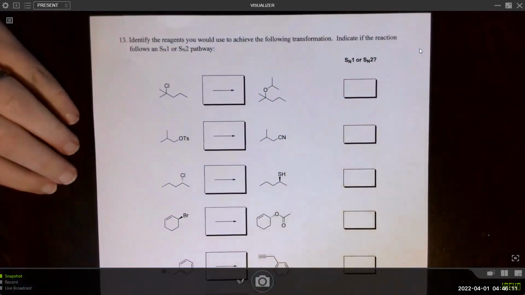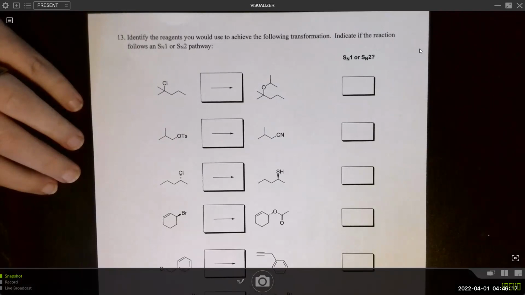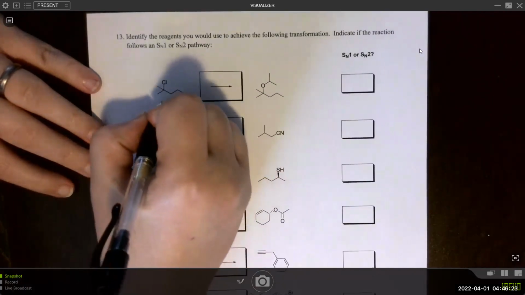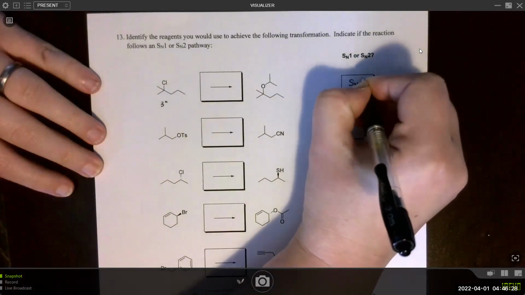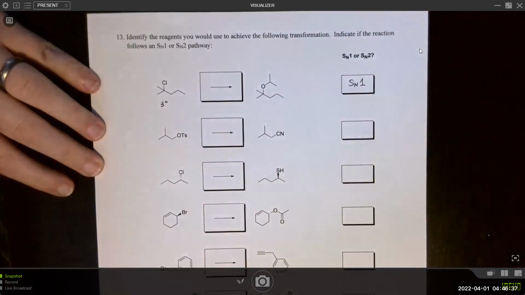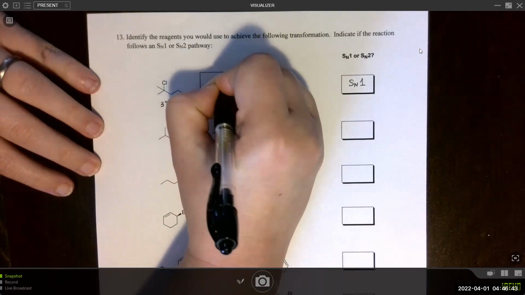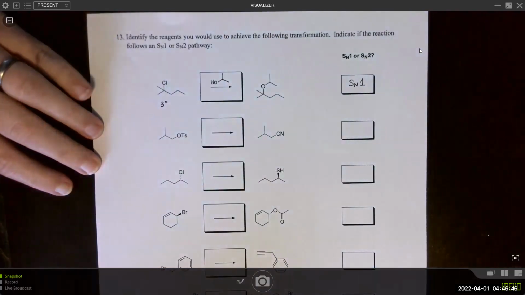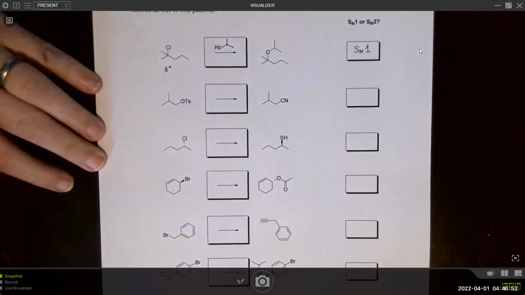Okay, last page. Identify the reagents you would use to achieve the following transformation. Indicate if the reaction follows SN1 or SN2 pathway. Notice that we have a tertiary substrate. Right? With a tertiary substrate, it has to be SN1. Don't write SN2 for tertiary. Okay, so knowing that we can include the nucleophile. And typically weaker nucleophiles are used, so we'll go ahead and just make that an alcohol, because we can just do solvolysis as opposed to the sodium alkoxide.